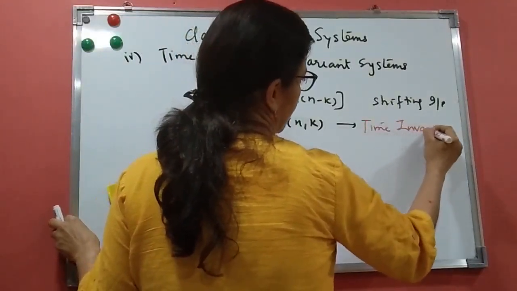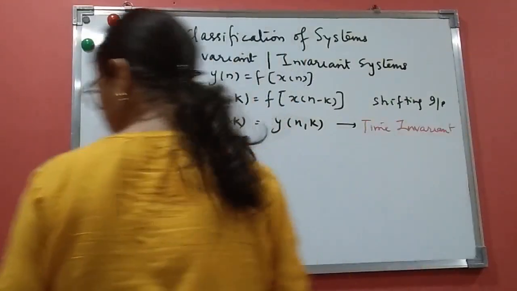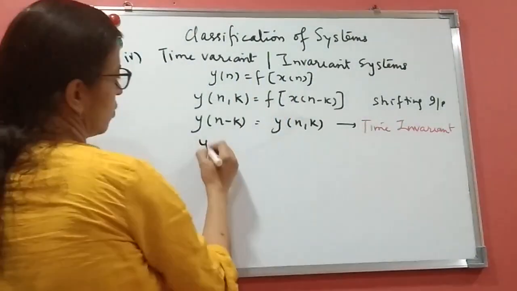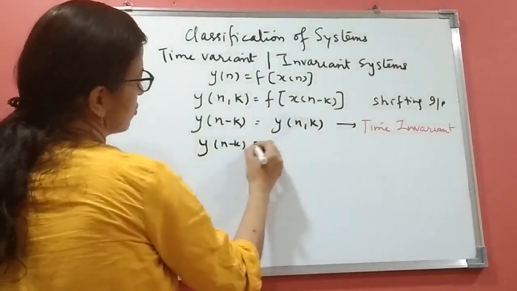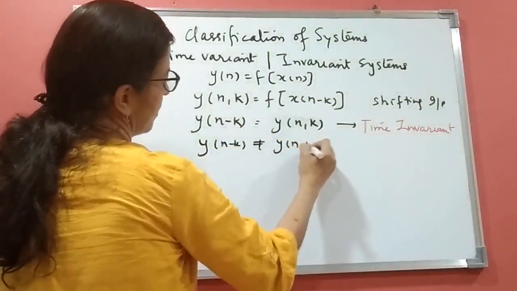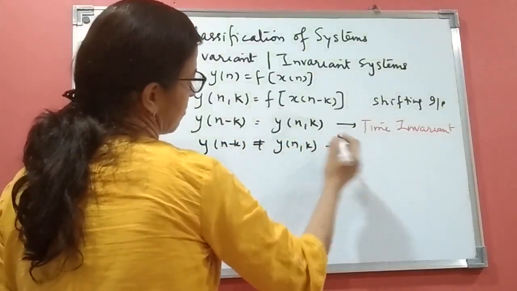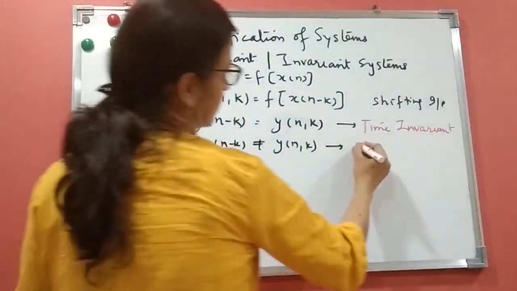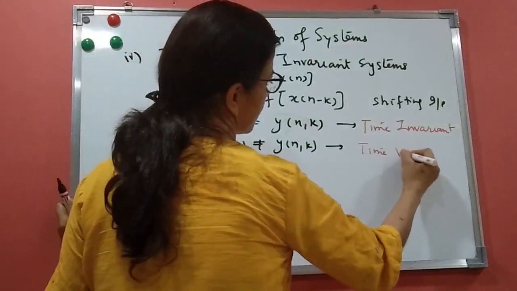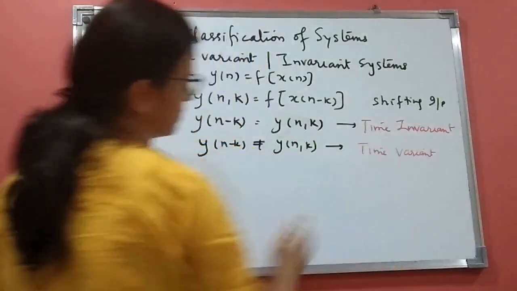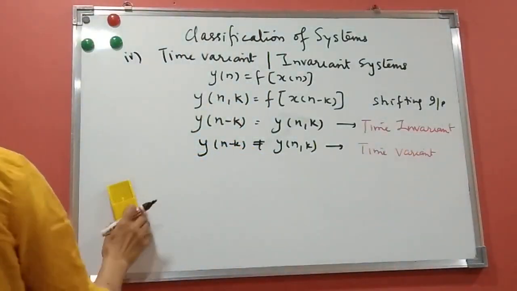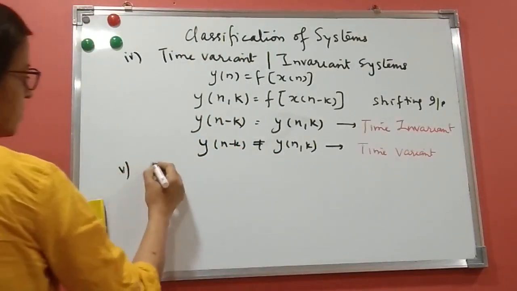And if it is not so, when y of n minus k is not equal to y of n comma k, it is time variant. We'll do problems so that you will understand it better. Next is stable systems.